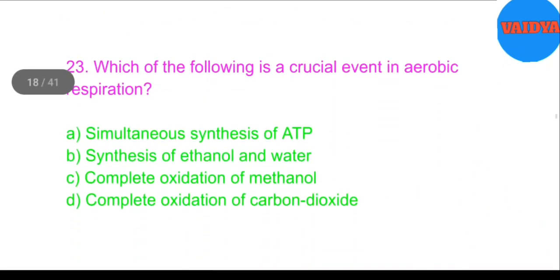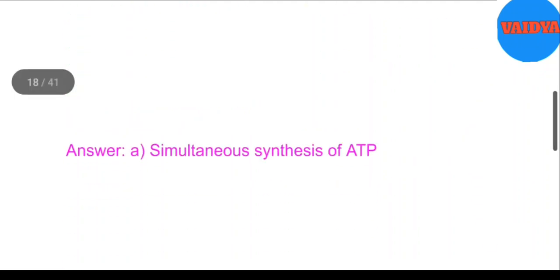23. Which of the following is a crucial event in aerobic respiration? A. Simultaneous synthesis of ATP, B. Synthesis of ethanol in water, C. Complete oxidation of methanol, D. Complete oxidation of carbon dioxide. Answer: A. Simultaneous synthesis of ATP.